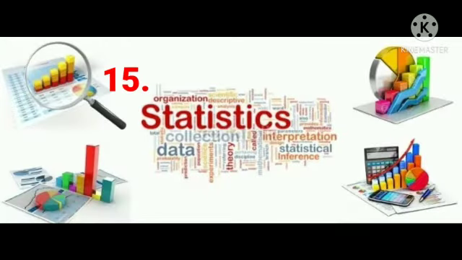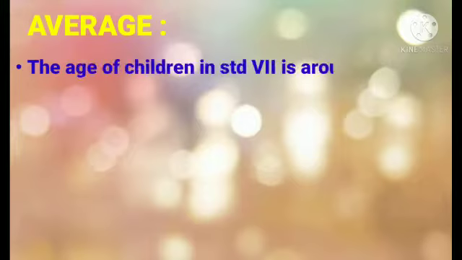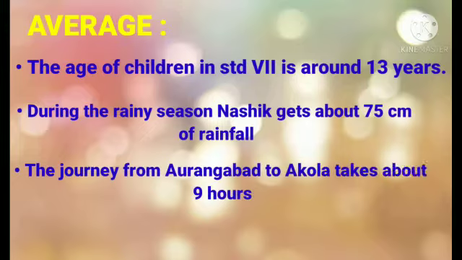Subject Mathematics, Standard 7th, 15th chapter Statistics. In this chapter, today we will study what is average. So let's see what is average. First of all, we will see three examples. The first one is the age of children in standard 7th is around 13 years. Second example is during the rainy season, Nashik gets about 75 centimeter of rainfall. And the third example is the journey from Aurangabad to Akola takes about 9 hours.